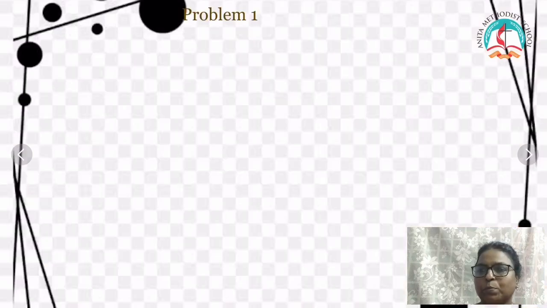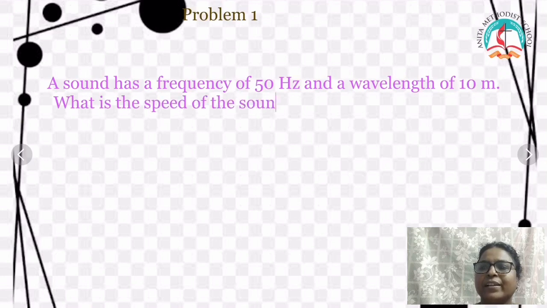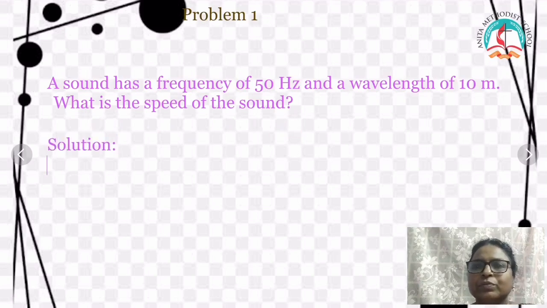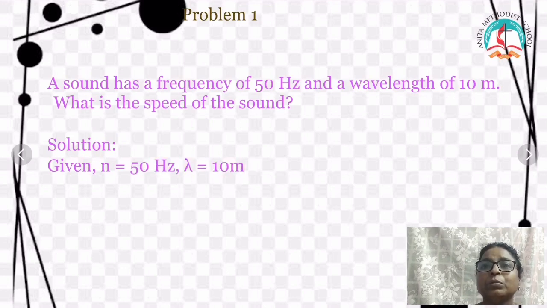Then we can do one problem. A sound has a frequency of 50 Hz and a wavelength of 10 meter. What is the speed of sound? So, what is the formula? V equal to N lambda. Here they have given the frequency N as 50 Hz and the wavelength lambda as 10 meter.